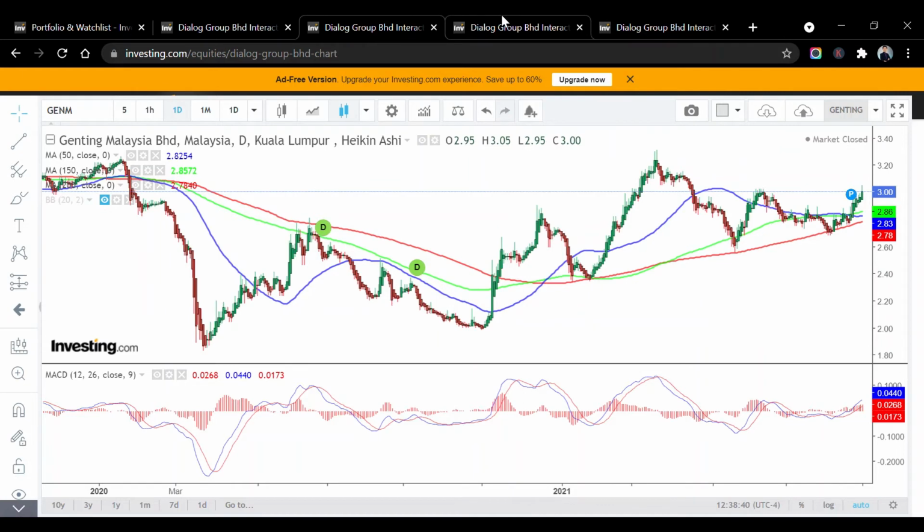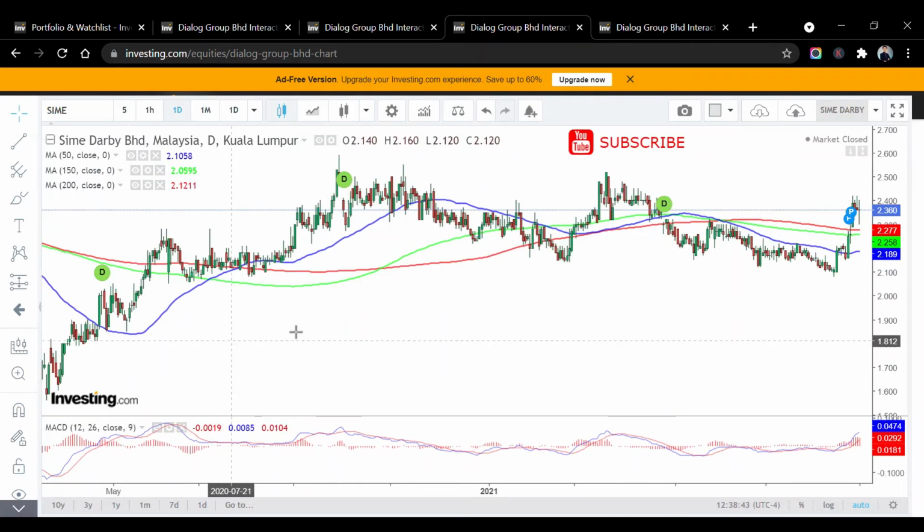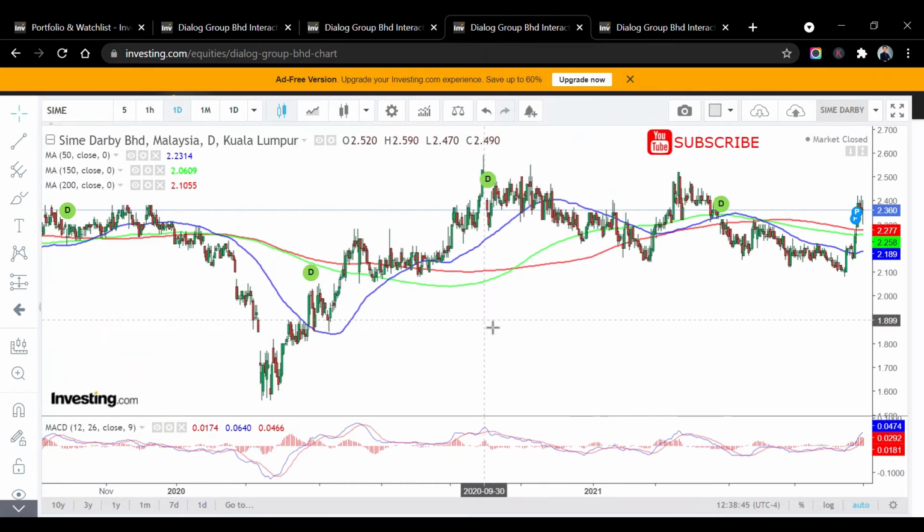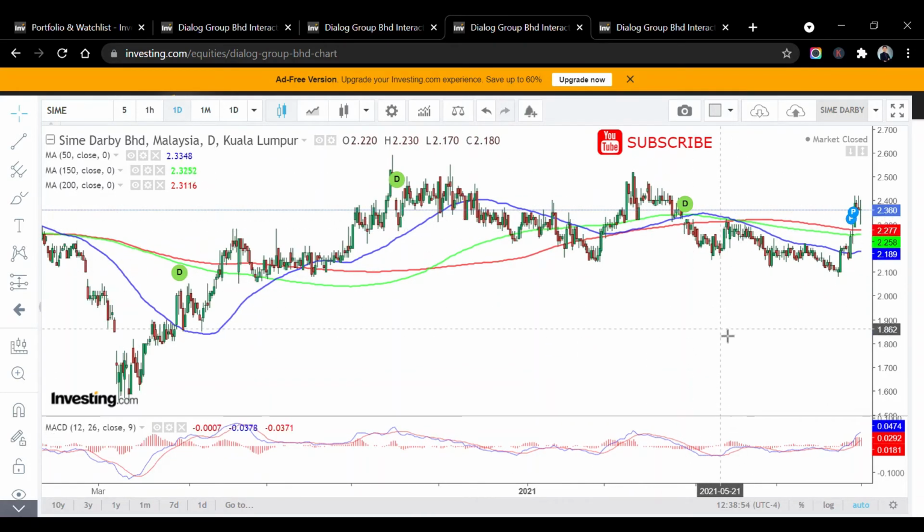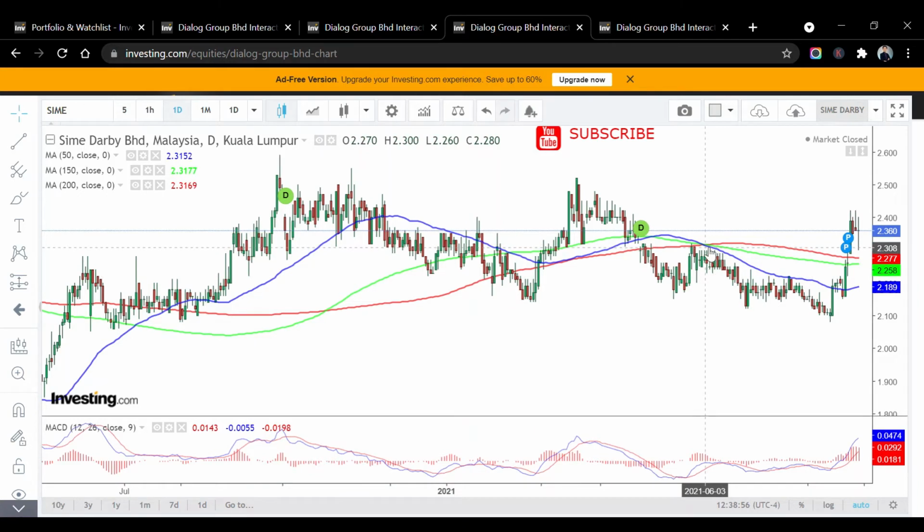Now let's look at SIME Darby, alright? For SIME Darby, I also plotted the 50, 150 and 200 days moving average, blue, green and red, right? Recently it's quite interesting here. During early June, the 50 days moving average cut below the 200 days moving average, and the 150 days moving average also cut below the 200 days moving average. So based on this, it's still considered a downtrend, okay?